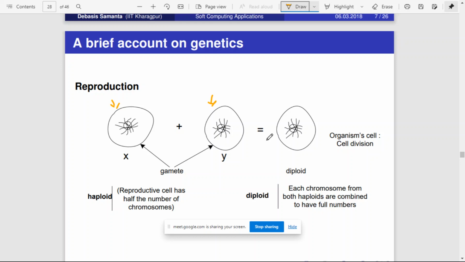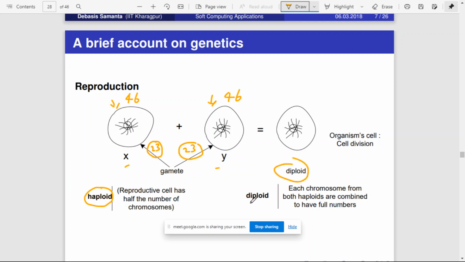Okay. So if it is humans, each human will have 46 chromosomes. 23 chromosomes come from one parent and another 23 chromosomes from the other parent, right? So each of these parents is called haploid, and the resultant offspring, which receives chromosomes from each of the parents, is called diploid.